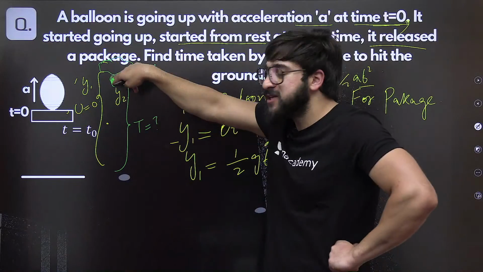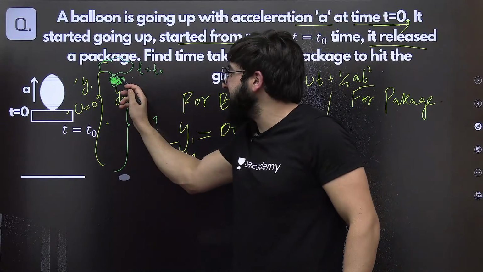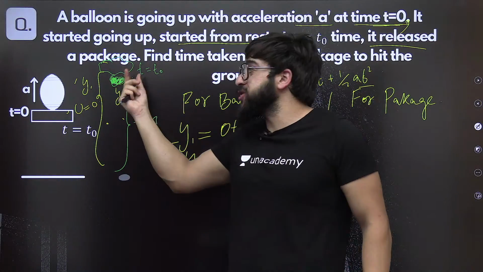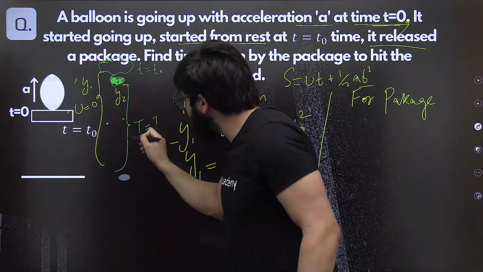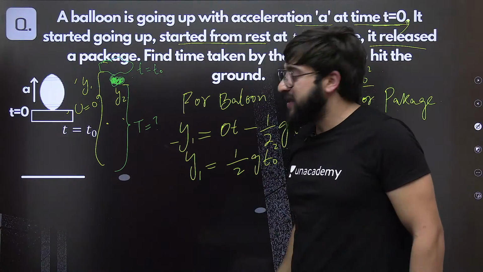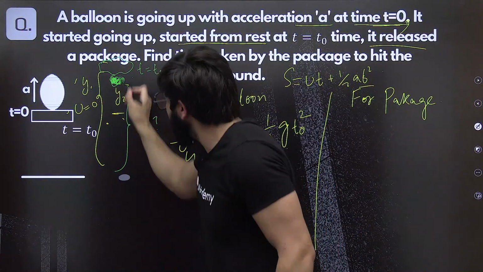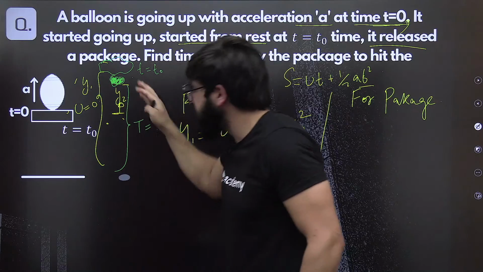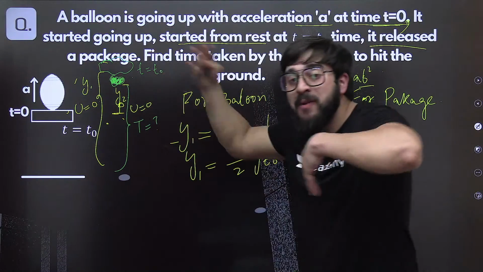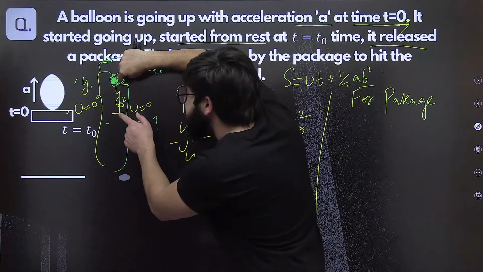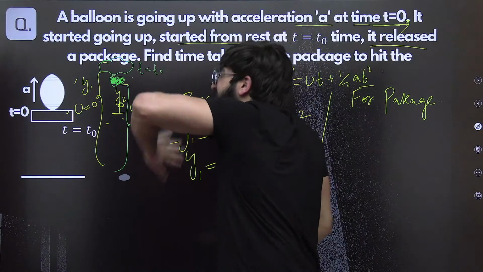So the initial velocity of this package will have some value, because in that case, the package was having the initial velocity because this is going up. So I'm basically asking you to use the equation from this point to this point. When it started from this point going in upward direction, at that point, it will have initial velocity 0. But at this point, how much is the velocity? So that velocity will become the initial velocity for the next interval.